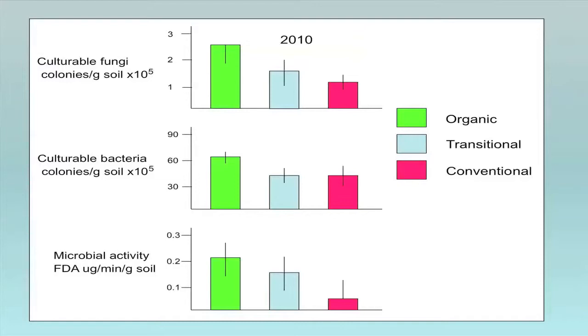And then we also measured microbial activity with an FDA test, fluorescein diacetate, which causes a color change in response to enzymes produced by all organisms. So a color change can be quantified, and you get an indication of the microbial activity. And as expected, there was more microbial activity where we incorporated the green manure.